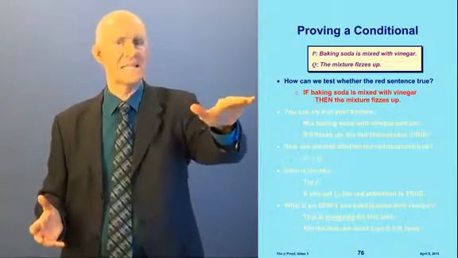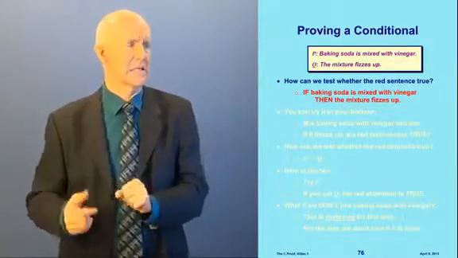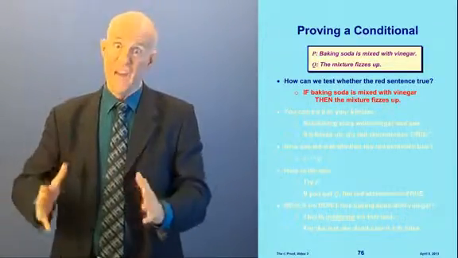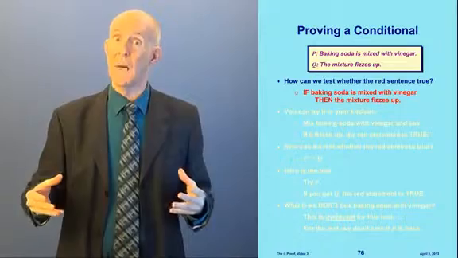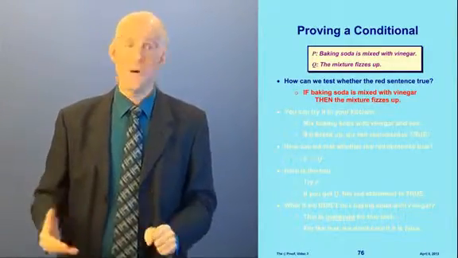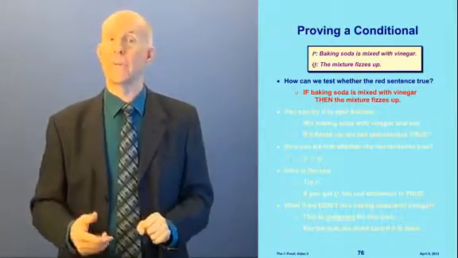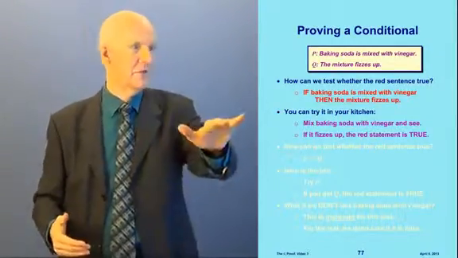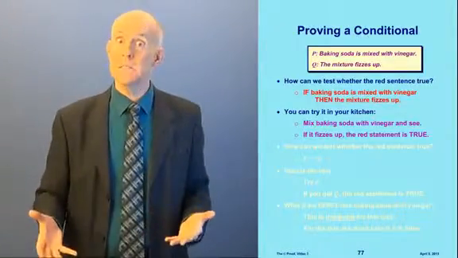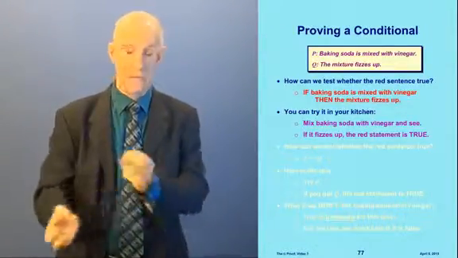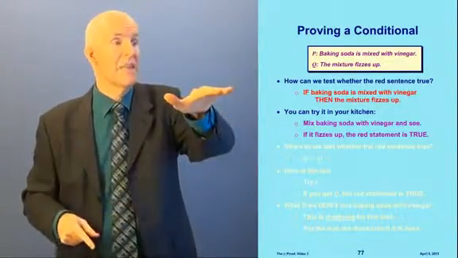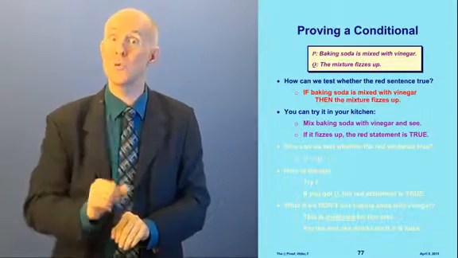Now, look at this red sentence here. This red sentence says, if baking soda is mixed with vinegar, then the mixture fizzes up. Now, how can we test to see if this sentence is true? What do we need to do to find out if that's true? Well, I'll tell you what we need to do. We need to go in the kitchen and try mixing some baking soda and vinegar and see what happens. So I mix the baking soda and vinegar, now what? What if it fizzes up? If it fizzes up, then this red statement is true. You see that?